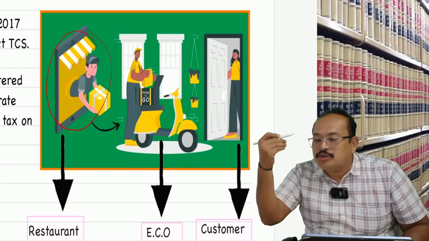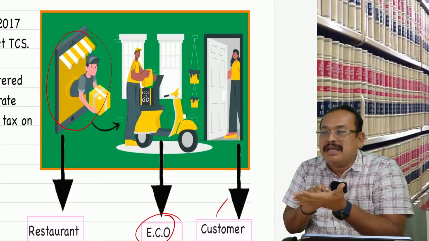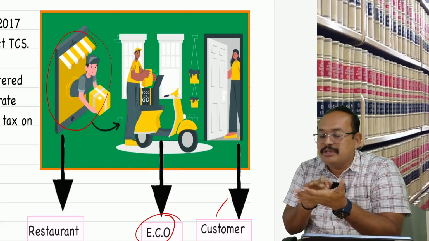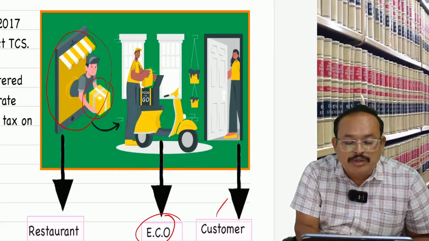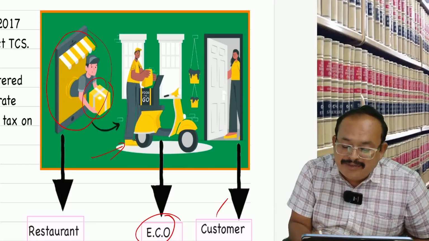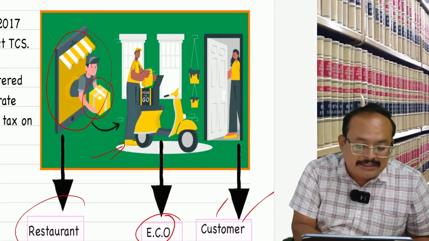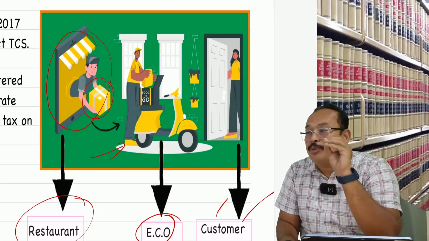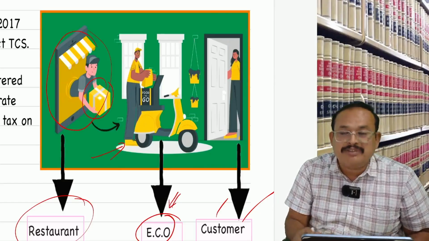Getting the order through an e-commerce operator from the customer. The customer uses an app, Swiggy or Zomato, and places the order, and the restaurant prepares the food and hands it over to that particular e-commerce operator, who transports and delivers it at the customer's doorstep. This service offered by the restaurant is not liable to pay GST. Who is liable to pay GST? The e-commerce operator is liable to pay GST, provided with a condition.